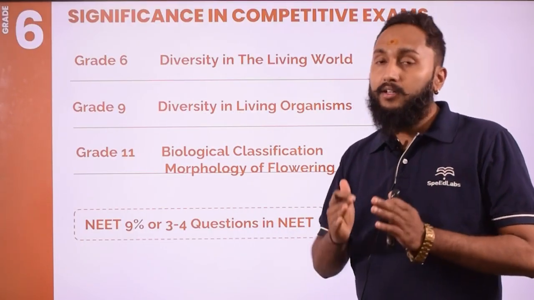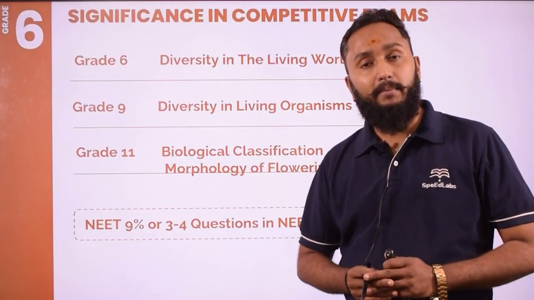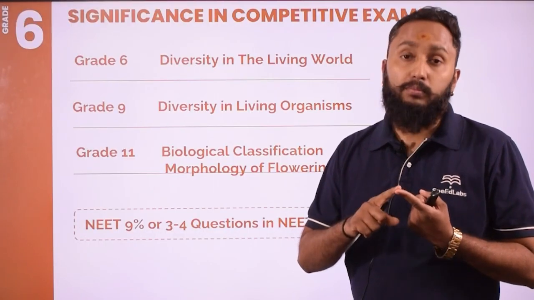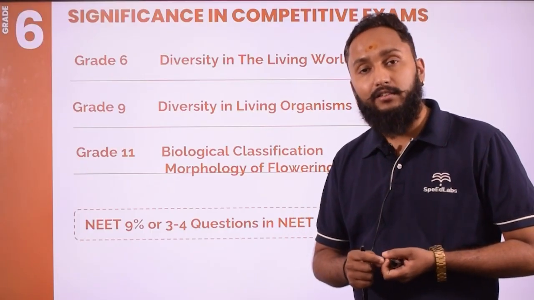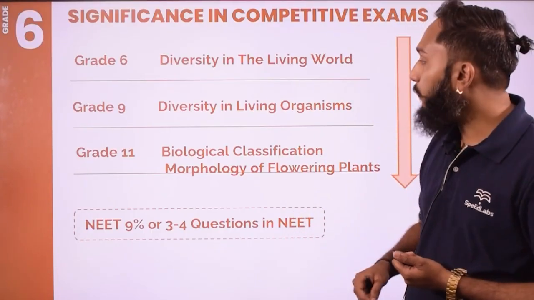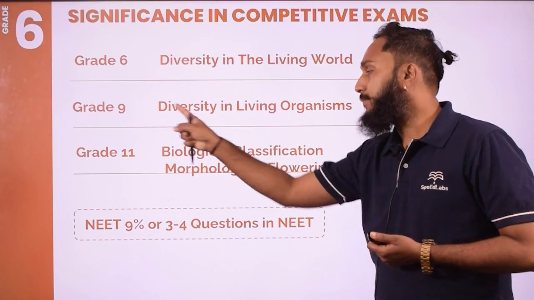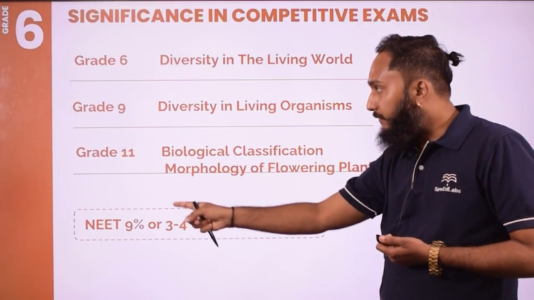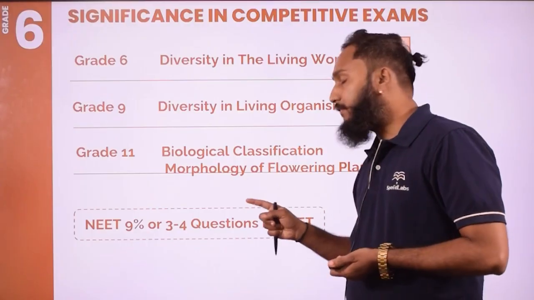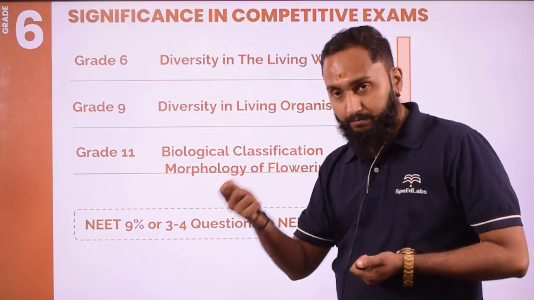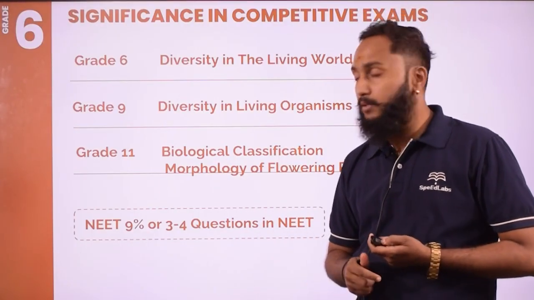In this chapter, classification of organisms, you will be able to notice how plants and animals are classified, on what basis you will be able to classify them. All such information you will get in this chapter. Now in grade 11th, here biological classification, morphology of flowering plants and features of animals also.